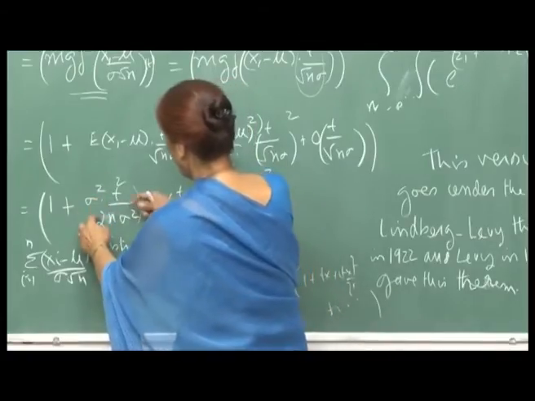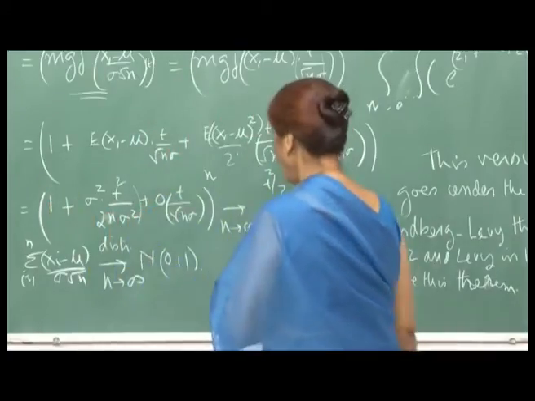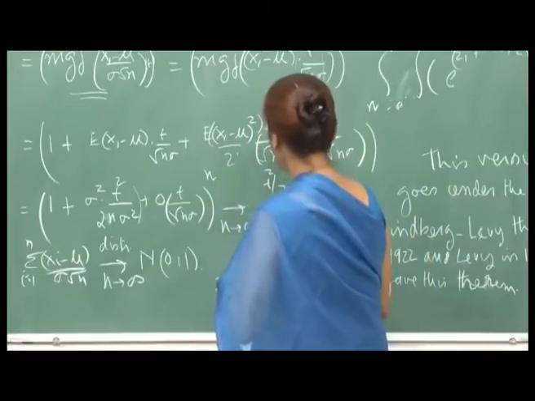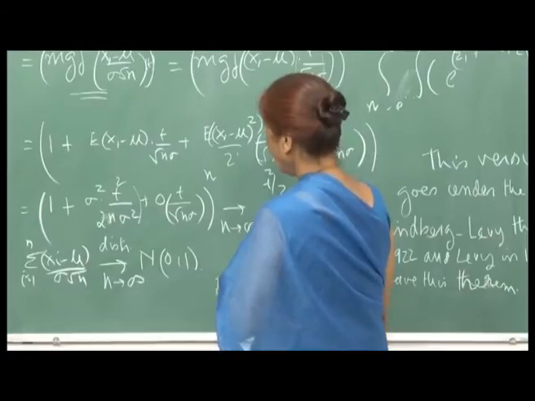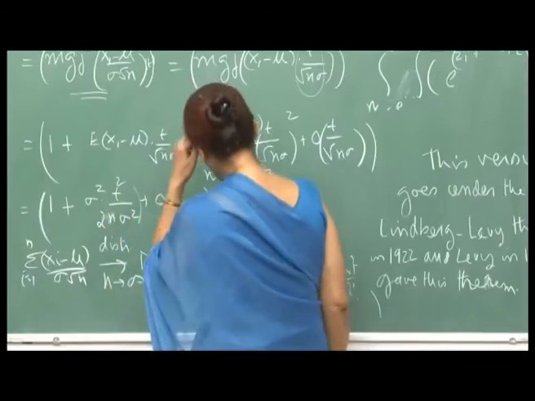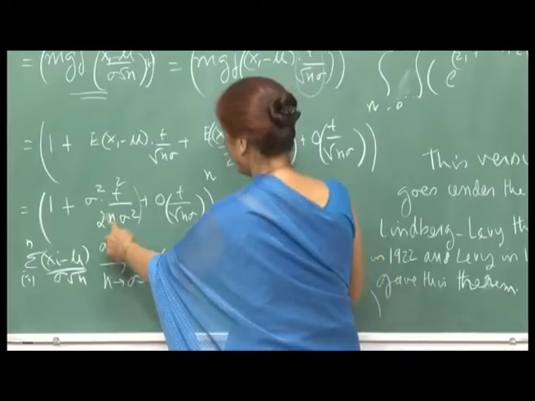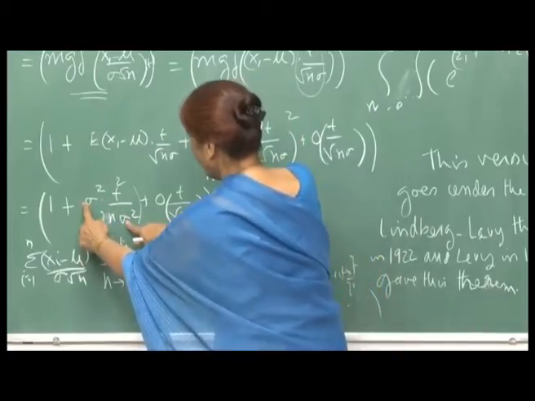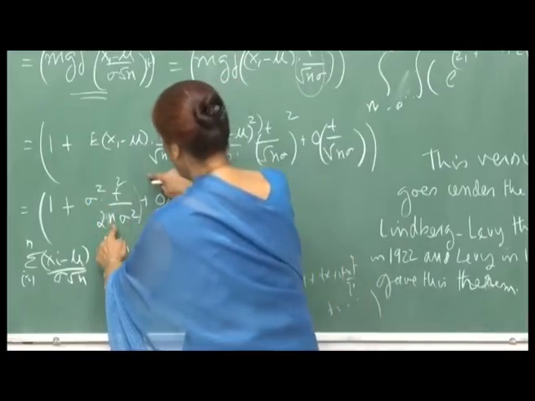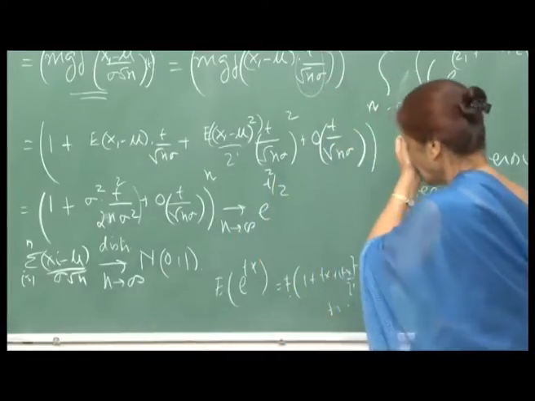Right. And so, if you write this as t square by 2 into n, and then raised to n, I hope most of you know that this will converge to e raised to t square by 2, because n is in the denominator and then n power. So, as n goes to infinity, I can safely ignore these terms. Then this will converge to e raised to t square by 2, because sigma square cancels out, and you are left with t square by 2 into 1 upon n, raised to n. So, this converges to e raised to t square by 2 as n goes to infinity, right.